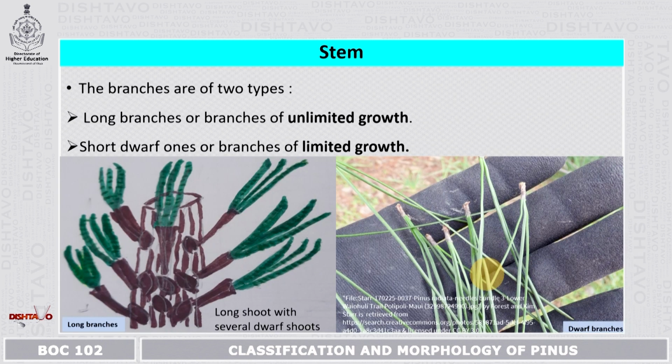The stem. Here, the branches are of 2 types. They are called long branches or branches of unlimited growth. And the second one is the short dwarf ones or branches of limited growth. In this picture, you can see the long branches, also called long shoots with several dwarf shoots, or branches of unlimited growth. And in this picture, you can see the dwarf shoots, which are also called branches of limited growth. So on the long branches, you can see the short dwarf branches developing.